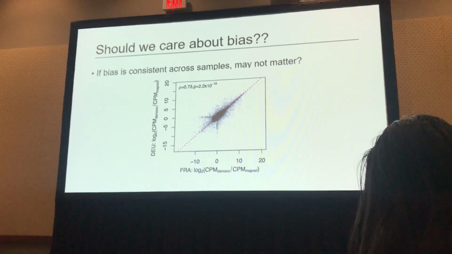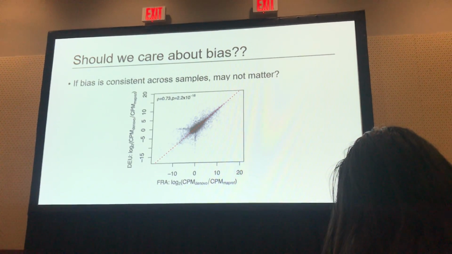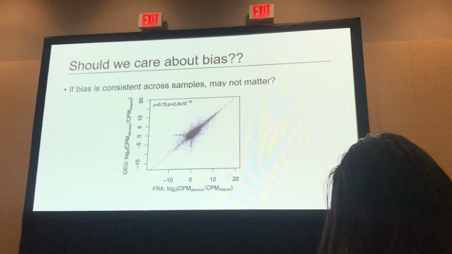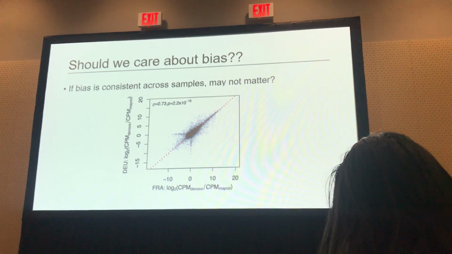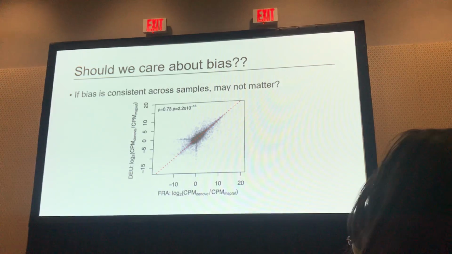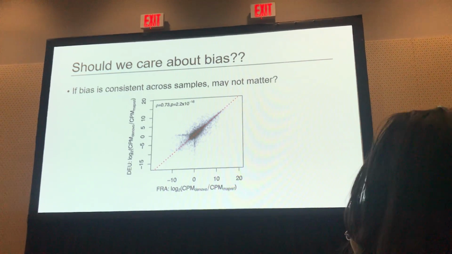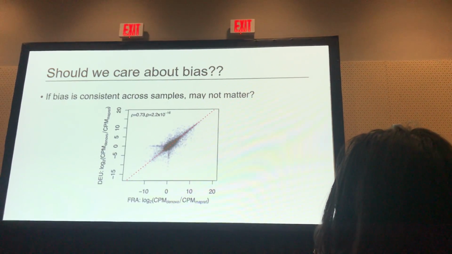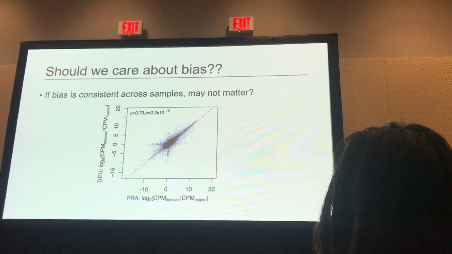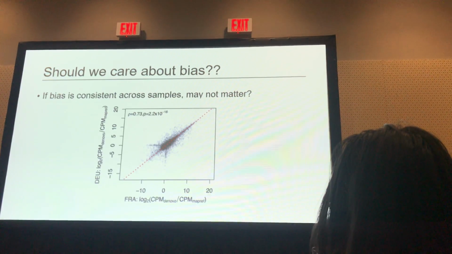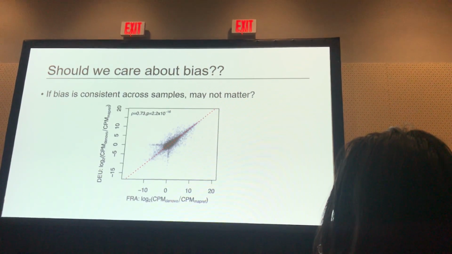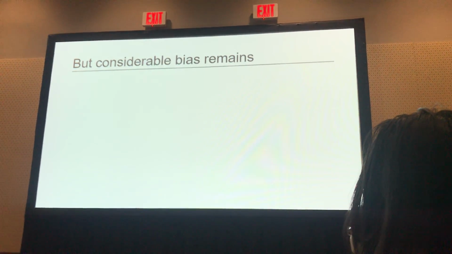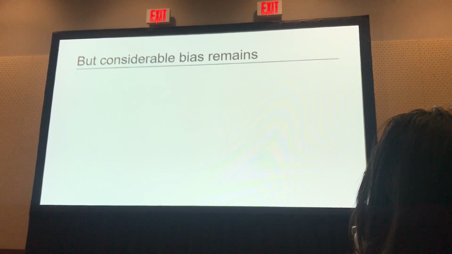And what we can do is we can take 2 different samples, we can look at the log-fold change between methods for one and compare it to the other. And if all is nice, if there's no bias, well, we would expect some strong correlation between the 2, right? And so on the y-axis here, we have the log-fold change between methods, de novo versus map to reference, for the German sample, and on the x-axis is the French sample. And guess what? There's a reasonably strong correlation with quite a bit of noise about the line. But we would argue that considerable bias remains. And we want to make sure that it doesn't.